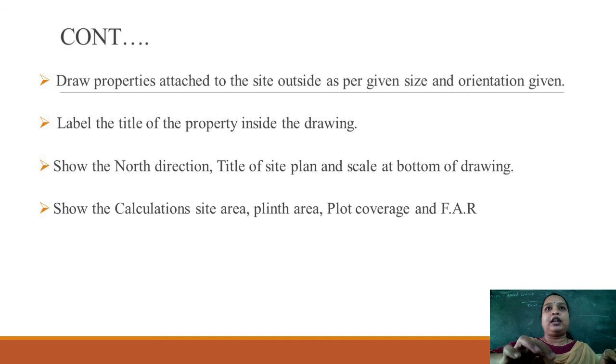Then label the title of the property inside the drawing, where your actual plinth area is there you should write the title of the property. Okay, then show the north direction. It is a must, you should show the north direction and title of the plan and scale at the bottom of the drawing. If you consider this is your drawing sheet, then from the bottom right side draw a title box. Here in this title box, first you write down your name, then next write down the drawing name, then next you write down the scale, which is the scale you are using for that drawing. Okay,